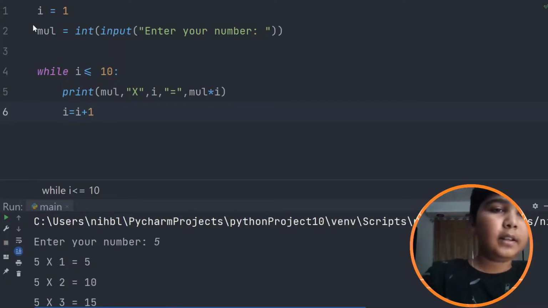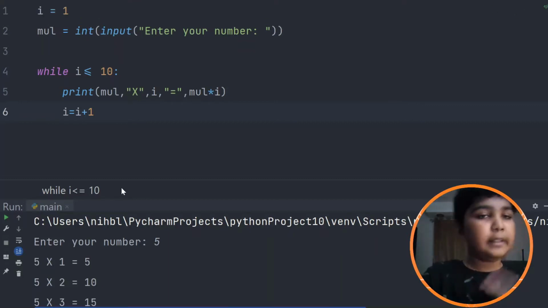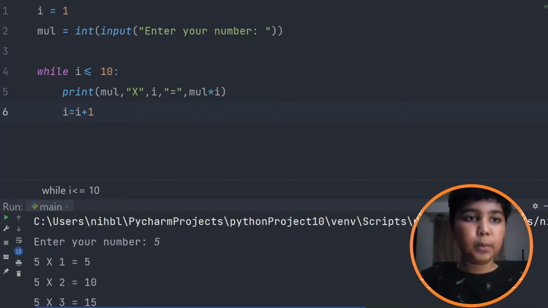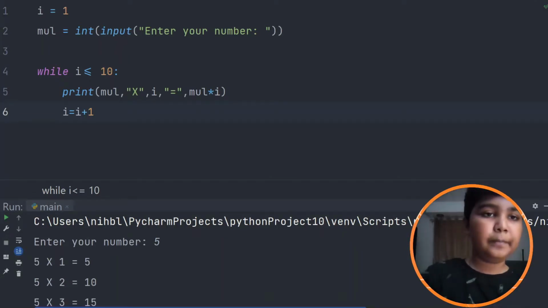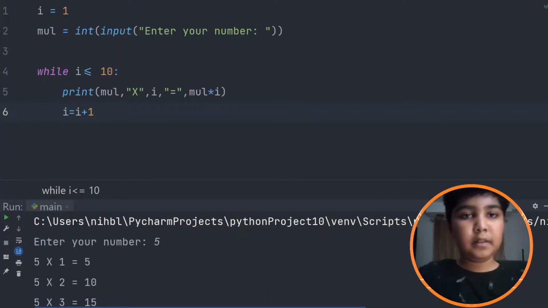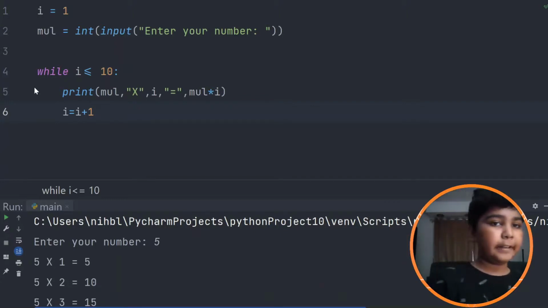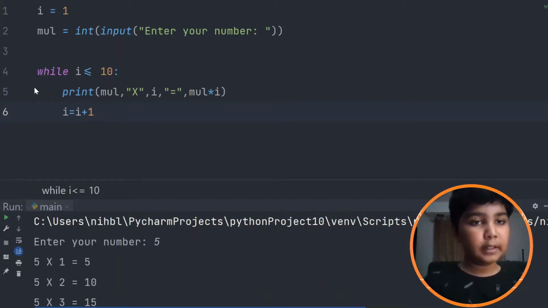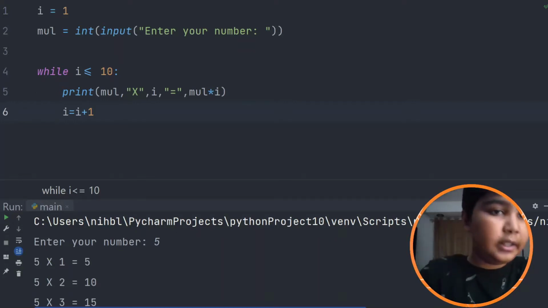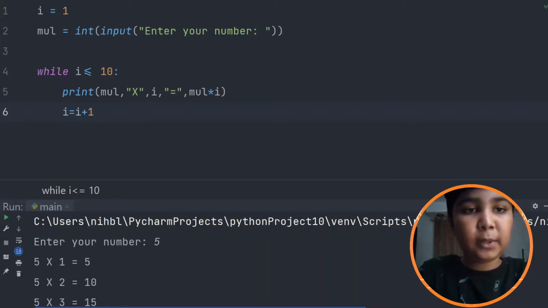What I've done is I've created a variable which is i is equal to 1, and another variable that is whatever number you want, which is why I've created an input function. Then I've created a while loop, and inside the condition is i is less than or equal to 10.